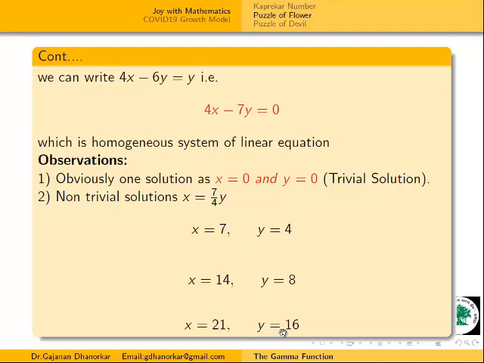You can check, this also satisfies this condition. But this is the minimum number of flowers we have. You can continue this and you will get a number of solutions. And this magic we are getting because of this equation. The beauty of this equation is that this is a homogeneous system of linear equations containing 2 unknowns and only one equation. Therefore, this equation has a number of solutions, and one of them is the trivial solution.